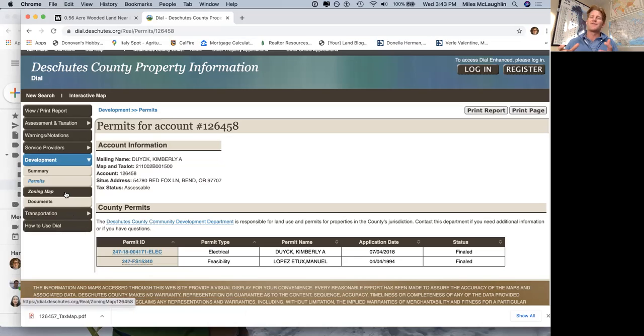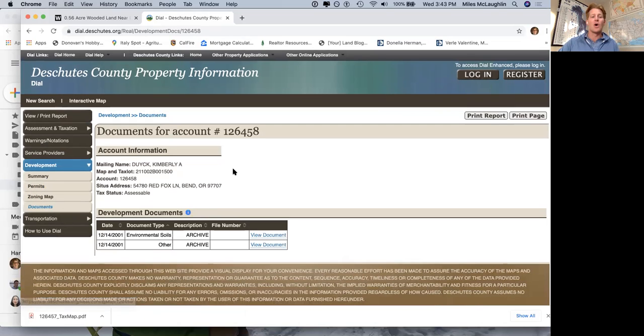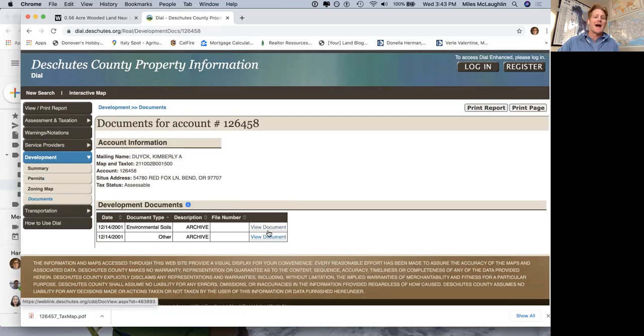So, for your property to be the anomaly, that it doesn't perk and everything else around you does, would be very odd. It's not a perfect way to do it, but it really eliminates a lot of pessimism. It creates this optimistic viewpoint of, hey, everybody around me has property that perks. I can see that as I click around on their profiles and look at their permits and documents. So you can view these documents and read about the feedback that people gave on it. That's what I would do.